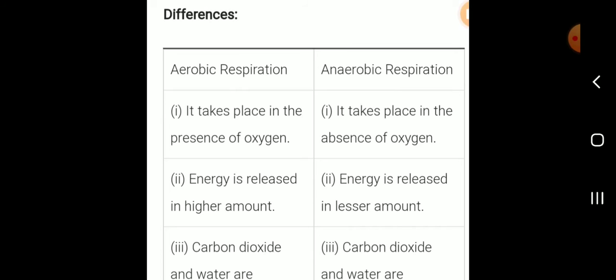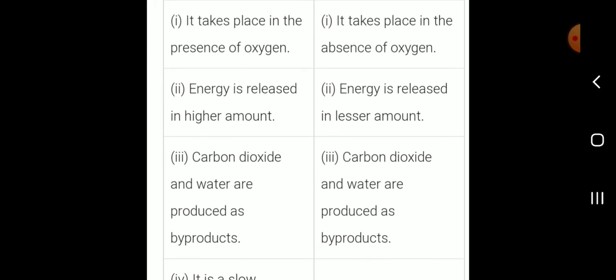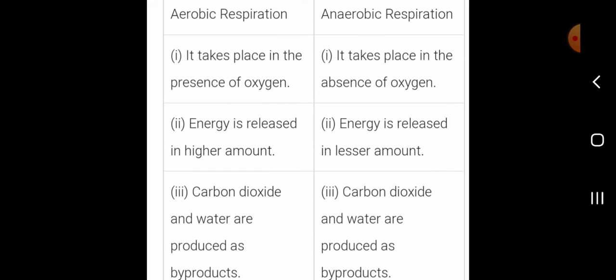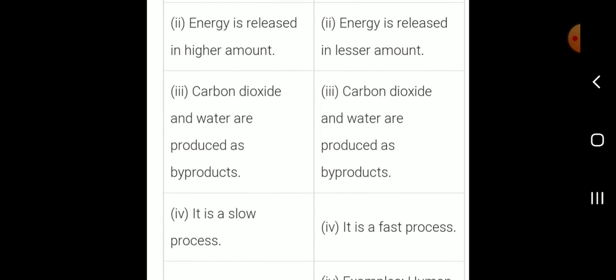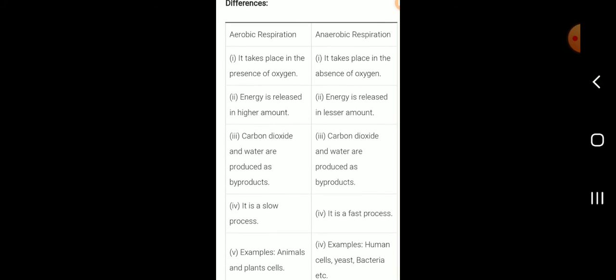Aerobic respiration takes place in the presence of oxygen. Anaerobic respiration takes place in the absence of oxygen. In aerobic, energy is released in higher amount. In anaerobic, energy is released in lesser amount. Aerobic: carbon dioxide and water are produced as byproducts. Anaerobic: carbon dioxide and other byproducts are produced. Aerobic is a slow process. Anaerobic is a fast process. Example, animal and plant cells. Example, human cells, yeast, bacteria.